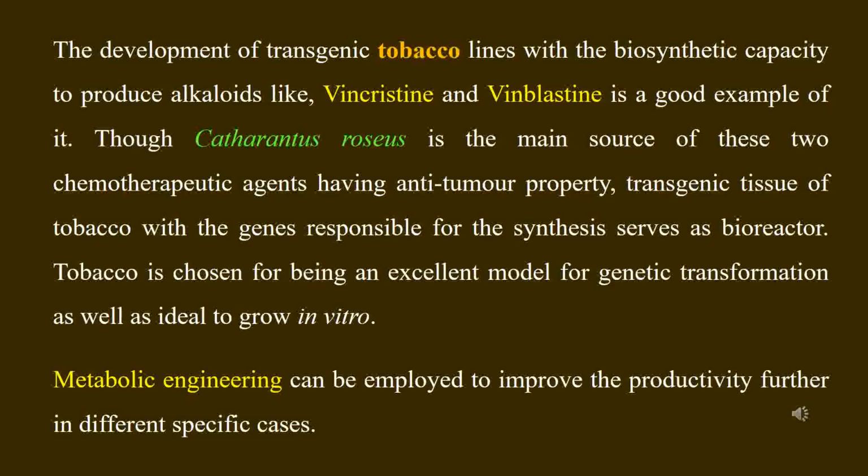An example of this may be cited with transgenic tobacco. The cell lines of transgenic tobacco have been found to be efficient in the production of vincristine and vinblastine. These two medicinally important secondary metabolites are otherwise naturally being synthesized by the tissues of Catharanthus roseus.